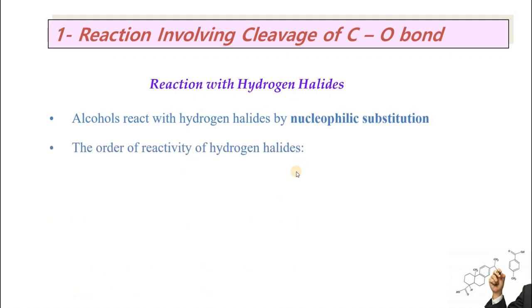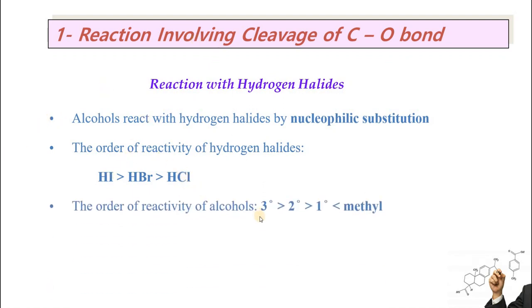Order of reactivity of hydrogen halides: hydrogen iodide will be most reactive, then comes hydrogen bromide, and then hydrogen chloride. So hydrogen chloride will be least reactive and hydrogen iodide will be most reactive. You know the reason behind that. The hydrogen-iodine bond is not very strong, so it can be broken easily due to lesser electronegativity difference between hydrogen and iodine.